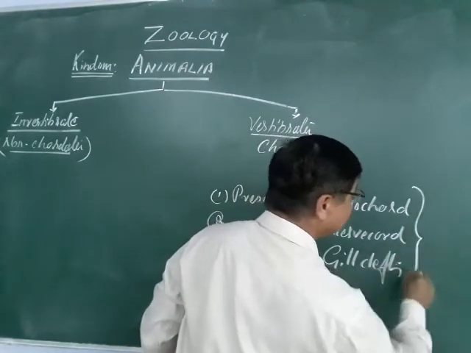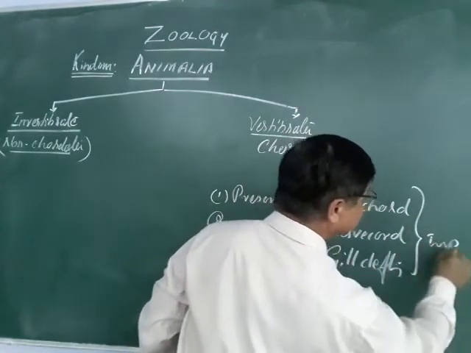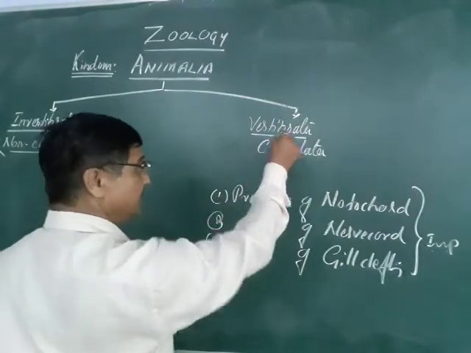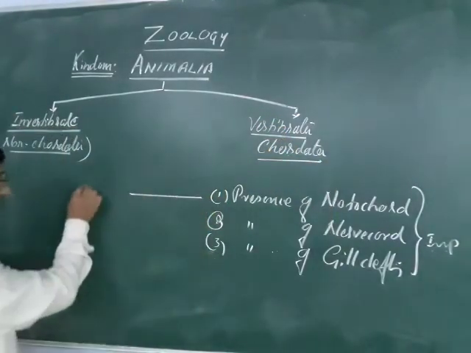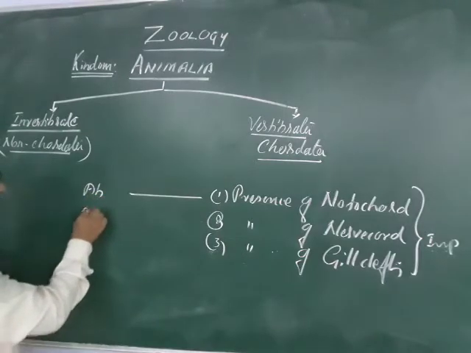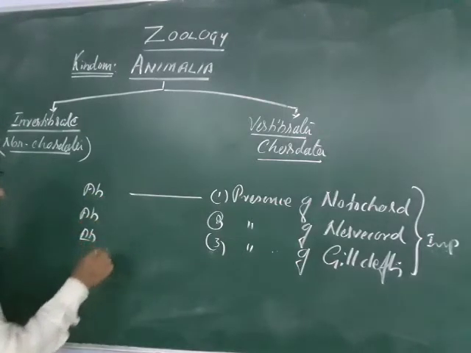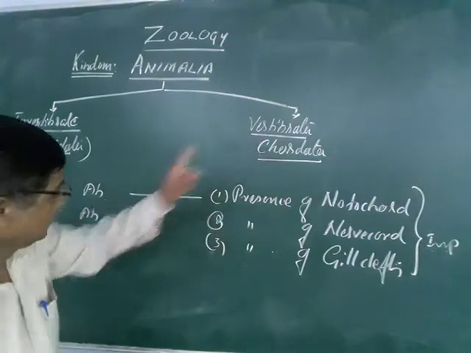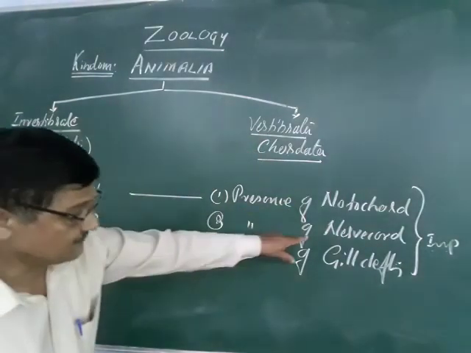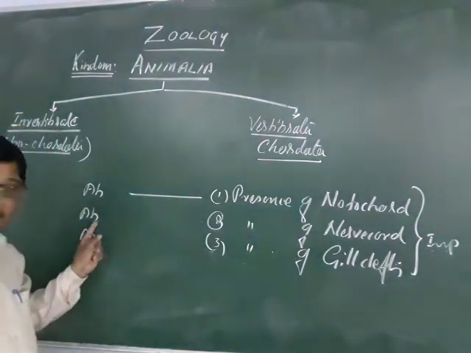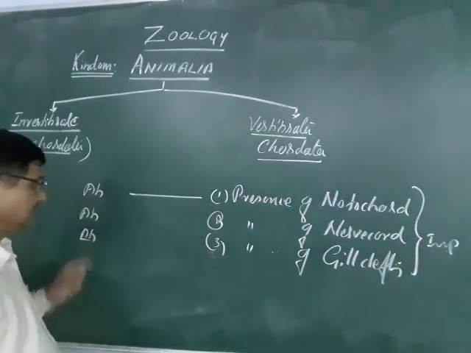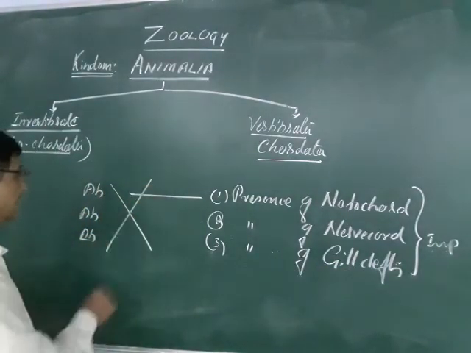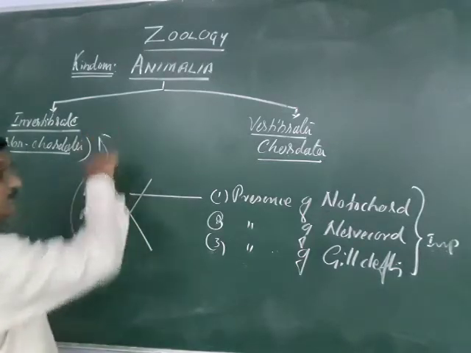These are the important characteristic features present in the vertebrates of the chordata, and these are absent in the invertebrates. So presence of notochord, absence of notochord, presence of nerve cord, absence of nerve cord, presence of gill clefts, absence of gill clefts. All these are absent here, and these are said to be the invertebrates.